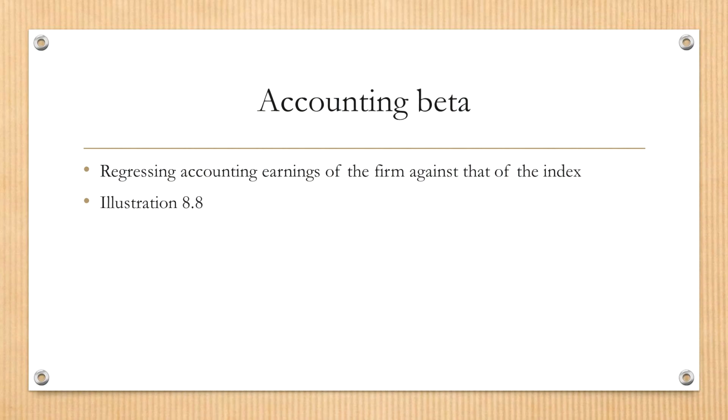The one very clear drawback of accounting beta is that this method is only suitable for estimating a long-term beta of a company in the past. Why is that? Because of the limitation of data. What's the frequency of earnings that you can get from a typical company?